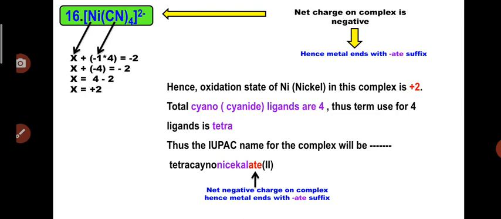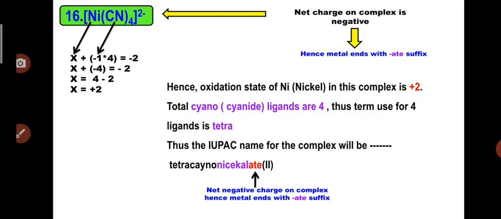So Ni(CN)4 2 minus. Why negative charge? Because nickel is present in the plus 2 oxidation state and cyano has a minus 4 charge. So minus 4 plus 2 is minus 2, and that minus 2 charge appears on the complex. So the charge present on the complex is the algebraic sum of the oxidation state of the metal and the charge present on the ligands. Initially we will find the oxidation state of nickel. We assume nickel as x. So x plus minus 1 into 4 is equal to minus 2. So x minus 4 is equal to minus 2. By shifting the minus 4, it becomes a positive quantity on the RHS. So x is equal to plus 4 minus 2, x is equal to plus 2. So the oxidation state of the metal in this complex is plus 2.